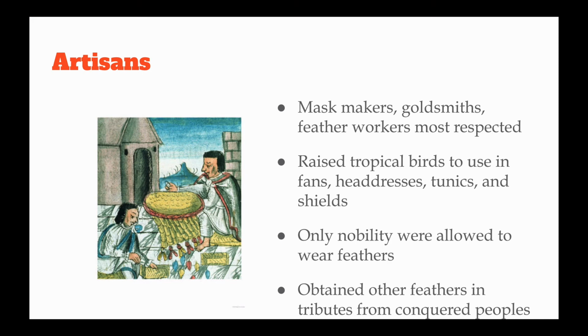They raised tropical birds if they were able to in Tenochtitlan. They would raise them there to be used in fans and headdresses and tunics, on shields of the soldiers. Hopefully, maybe there's enough foreshadowing going on here that some of you will know what's coming in later lessons of this chapter. So they were doing this, the fans, the headdresses, the tunics, the shields for the soldiers, but they were also making things for the nobility class because only the nobility class were allowed to wear feathers. So you're either a soldier or you're part of the nobility class.